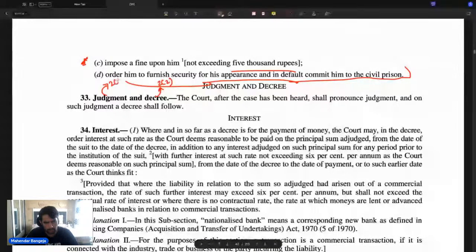Now what exactly decree is? See, decree is basically the conclusive determination of rights and liabilities of a party, of the parties in a suit. So it is a formal adjudication of a dispute, and on formal adjudication of a dispute, it is conclusive determination of rights and liabilities of the party.